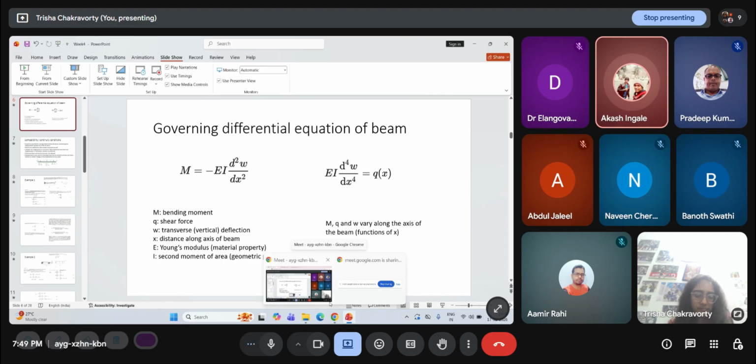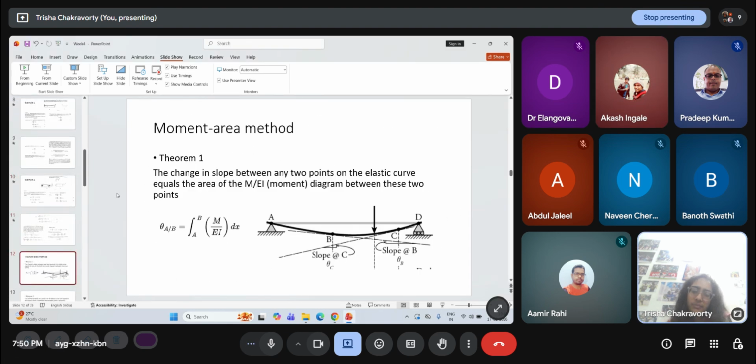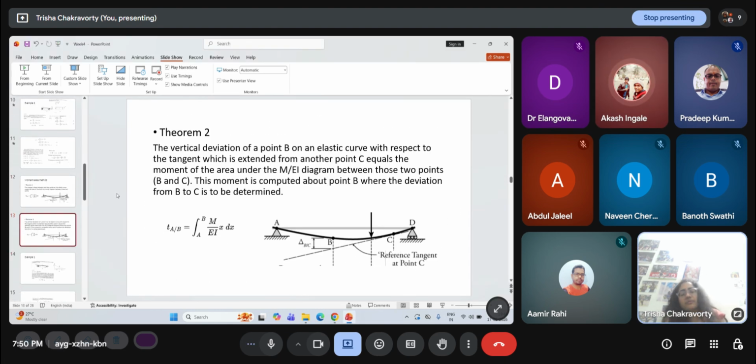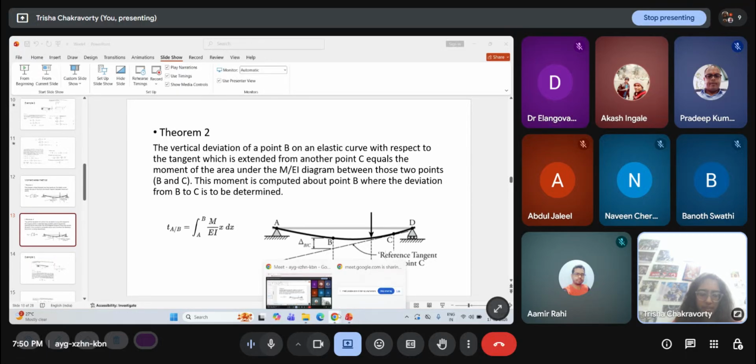Is moment area method easy or conjugate beam method? See, the moment area and conjugate beam methods are basically identical. The conjugate beam method is set up in an easier and more intuitive manner, and you get the same values as from the moment area method. Once you know the conjugate beam method, it is up to you which one you are more comfortable using. I personally use the moment area method more, but the conjugate beam method is also easy enough to apply.